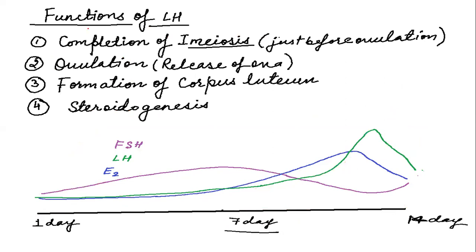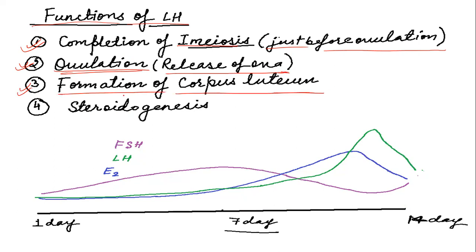So we'll see what the functions of LH are before ovulation. First is completion of first meiosis, which occurs just before ovulation, in the pre-ovulatory follicle. Second, after completion of first meiosis, there will be ovulation, that is the release of the ova. Third is formation of the corpus luteum, that is, after ovulation the remaining follicle is converted into the corpus luteum.